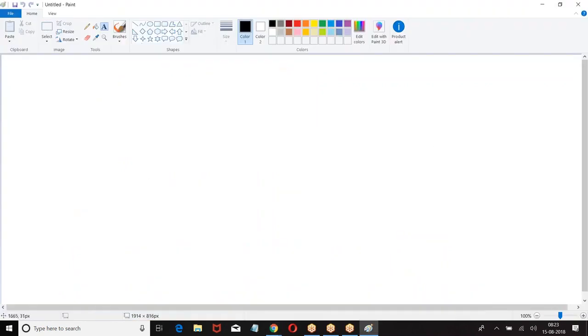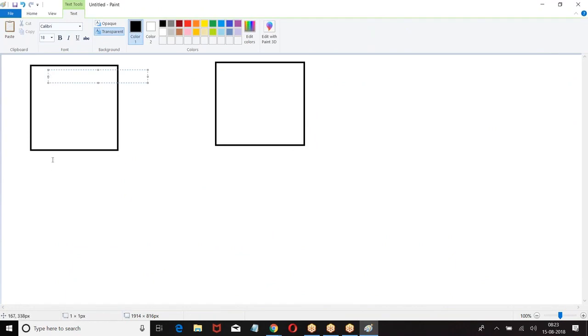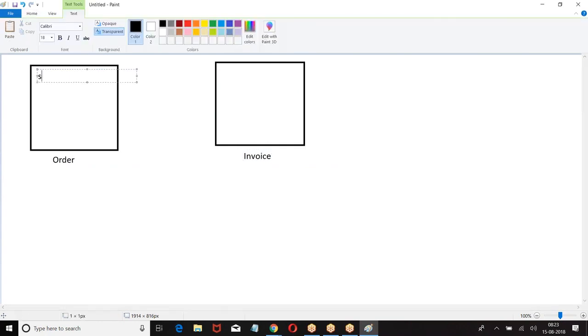Look at this, boss. Now there are two functionalities we have. This is an order. This is an invoice. In both these things, we had some functionality: search, generate code.